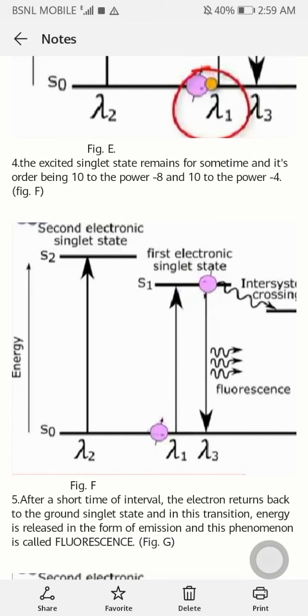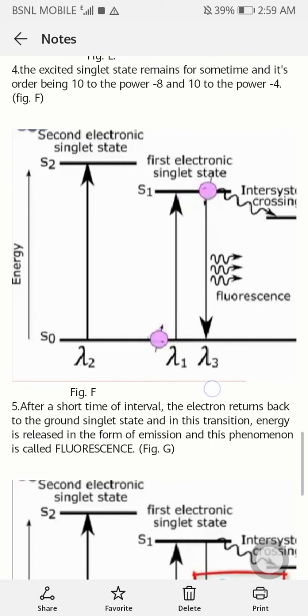Here the molecule is in its first electronic singlet state and remains for some time. The time of fluorescence is about 10 raised to minus 4 to 10 raised to minus 8. So after a short interval of time, the electron returns back to the ground singlet state, and in this transition, energy is released in the form of emission, and this phenomenon is called fluorescence.